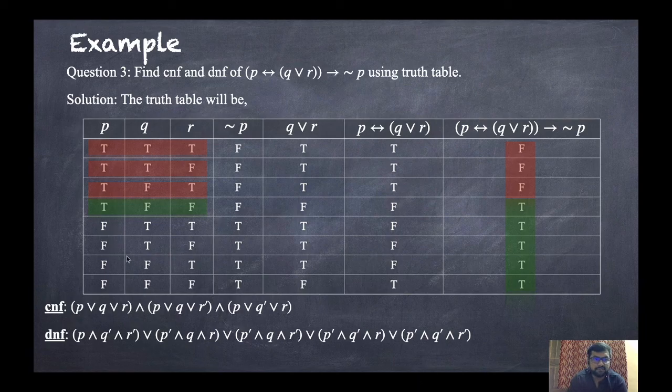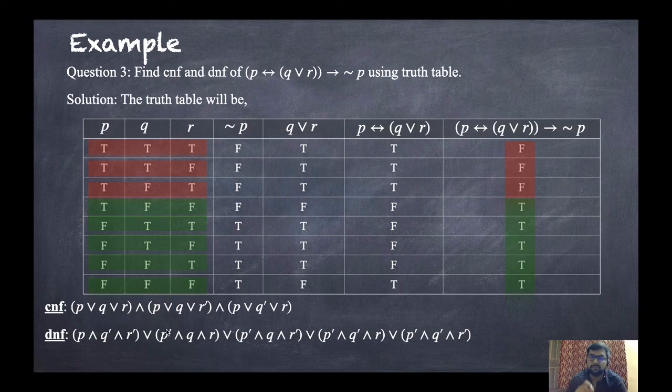Now for the first, TFF, that means P is true, Q is false, and R is false. So P and Q dash and R dash. Or the second one, FTT, that is P dash and Q and R. Or the third one, FTF, that means P dash and Q and R dash. Now FFT, so that means P dash, Q dash and R. And last, all are false, that means P dash, Q dash and R dash. So this is how you can construct CNF and DNF using a truth table.